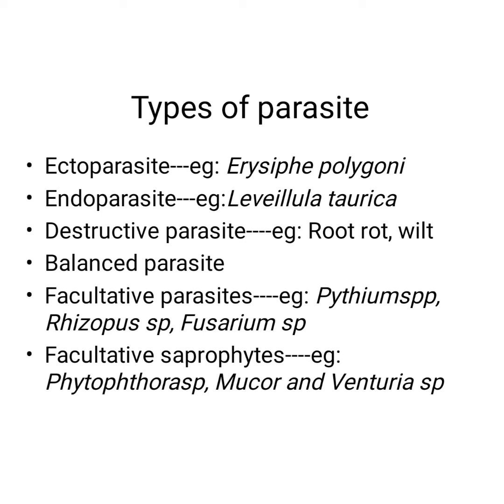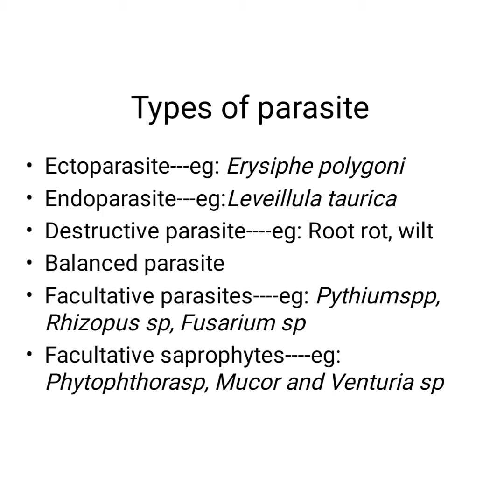And coming to another important point, please take a note. What is endobiotic parasite? Endobiotic parasite means endoparasites which produce their entire body within a host cell. That is endobiotic parasite. Example is Synchytrium endobioticum. It is a causal organism of wart disease of potato. And Leveillula taurica is a causal organism of powdery mildew of chili. Okay, please take a note on it.